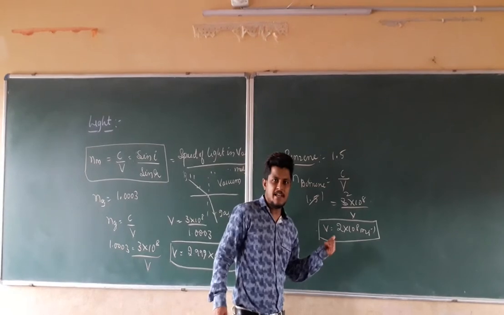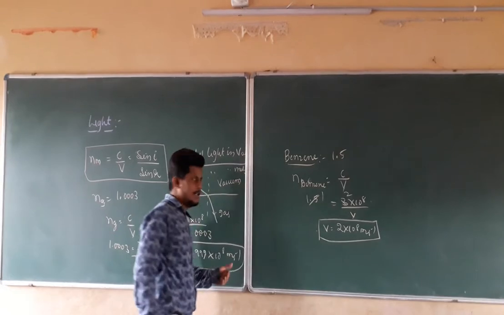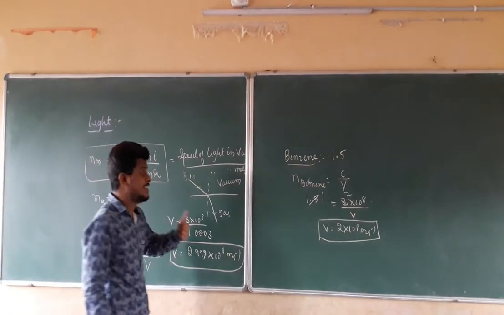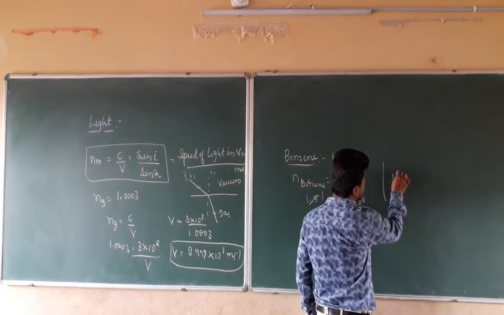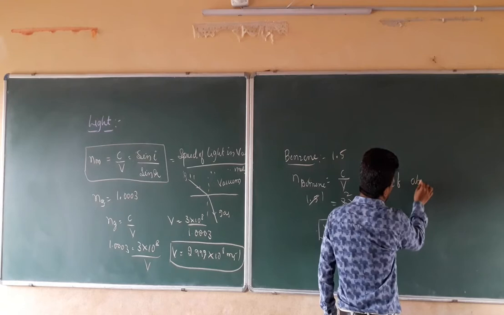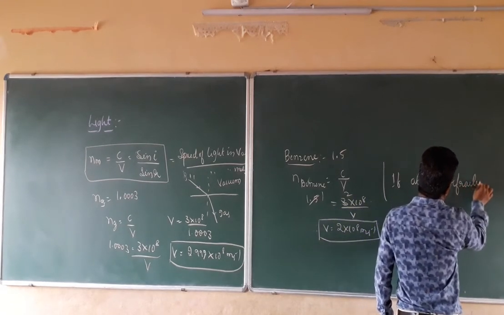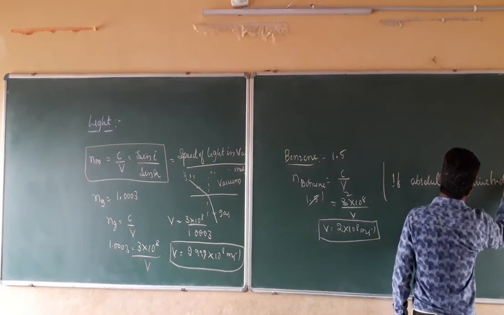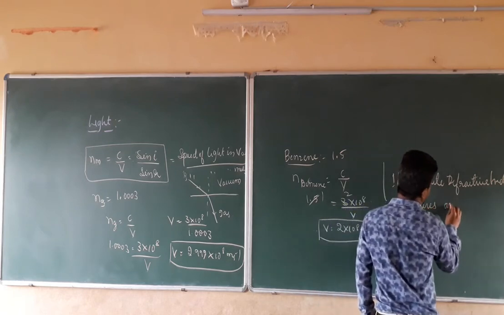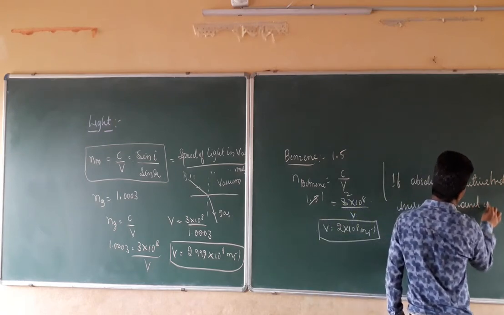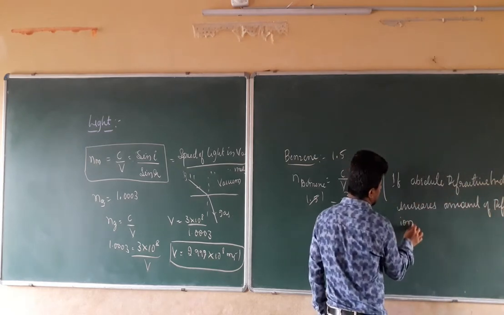Right? So we can say that an increase in the absolute refractive index is going to increase the amount of refraction. That is nothing but if the absolute refractive index increases, the amount of refraction also increases.